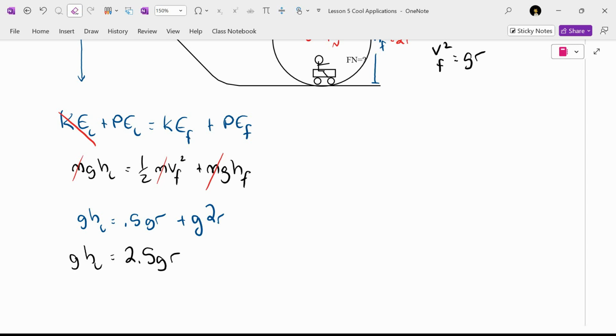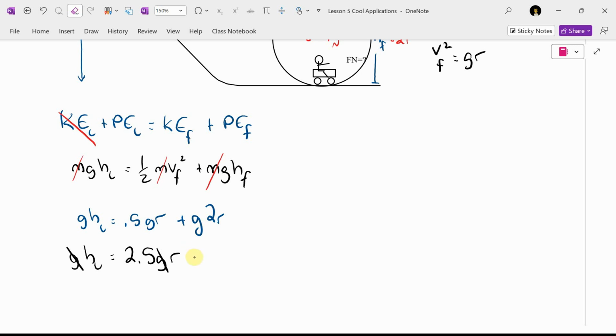They're like terms, right? It's 0.5 gR plus 2 gR. Oh, and also, Matt, is there a g in the left-hand term? Is there a g in the right-hand term? What happens to the g's? Would this roller coaster work on any planet, not just Earth? That's what that means. If the g's cancel, you found something that will work on the moon, on Mars, wherever.